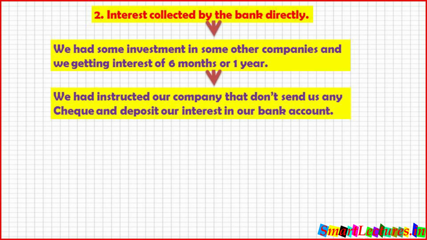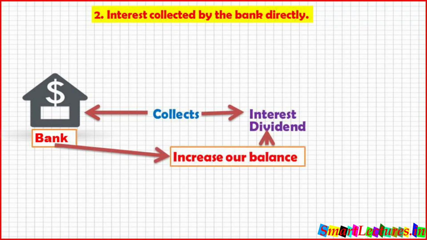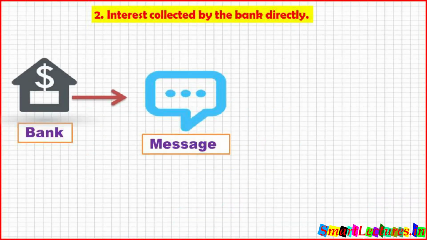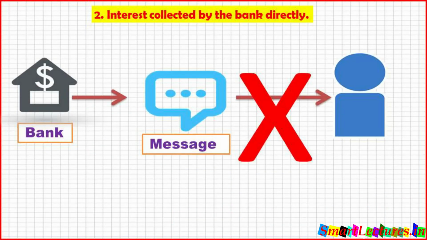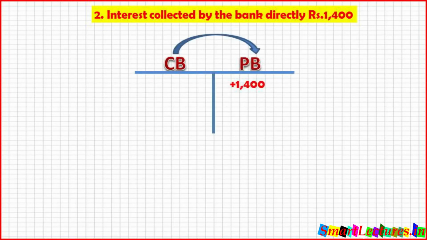So what will happen? When bank collects interest or dividend or anything on our behalf, the bank will increase our balance by that amount, and the same thing happened. But the accountant of the firm was not aware about this transaction, that interest has been collected by the bank, or might be the bank gave us some message and we missed that message. It might be due to miscommunication. So 1,400, it means bank was showing plus 1,400 and cash book was showing nothing.